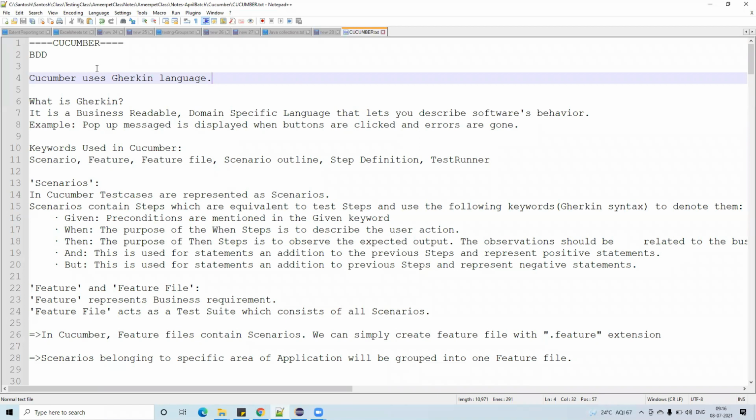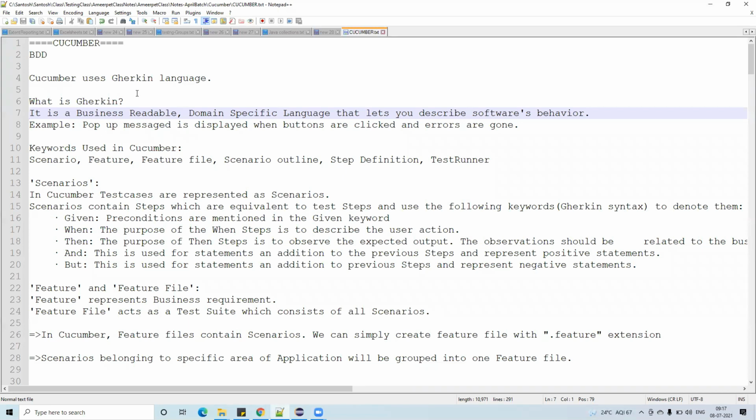So normally what is Gherkin? It is a business readable, domain specific language that lets you describe software's behavior. Example, a pop-up message is displayed when a button is clicked and an error is logged. Which means, yesterday we learned how to write test cases in Excel sheets. We learned some test cases, how to write them.